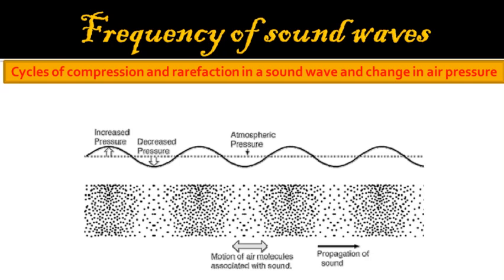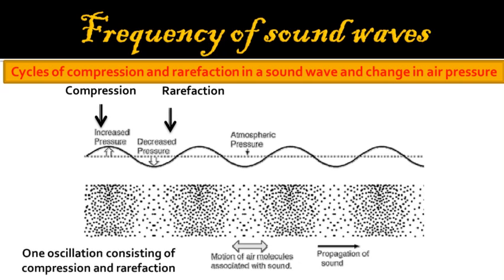So students, in this picture you can observe the wave, when vibration takes place, what happens: sound waves are produced, and you can see an increase in pressure and, next, a decrease in pressure. An increase in pressure means this is the area of compression, and when the pressure decreases, this is a region of rarefaction. One oscillation, that means one vibration, is one cycle consisting of compression and rarefaction. So this is the cycle of compression and rarefaction in a sound wave, and the change in air pressure: one time it increases and next it decreases, compression and rarefaction.